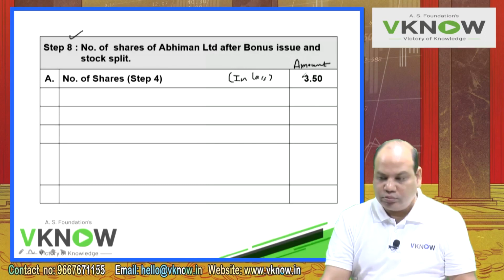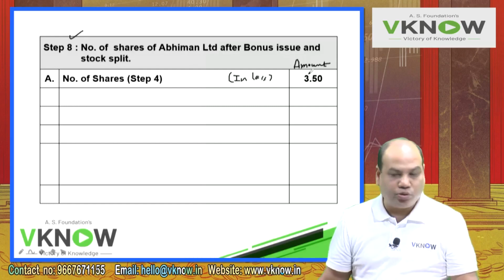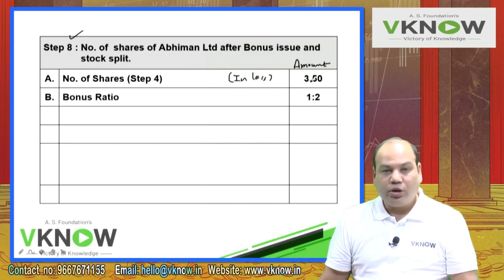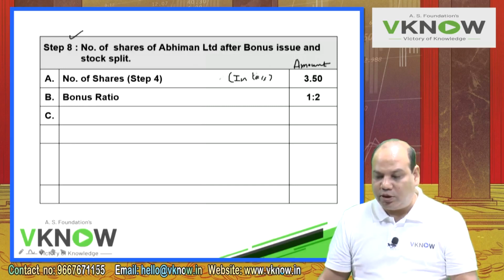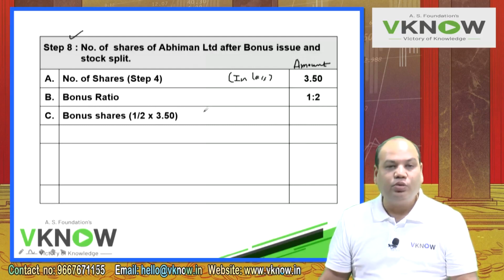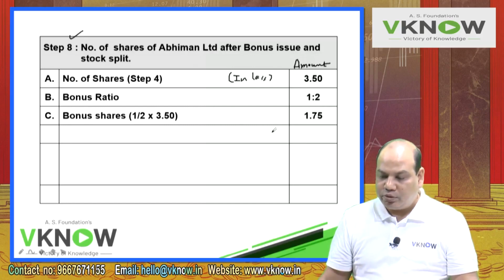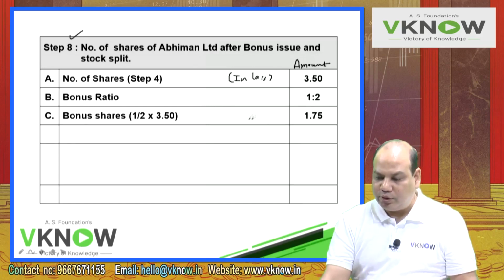Now tell me, if you issue bonus share in the ratio of 1:2, how many bonus share will be issued? So point number B, write down bonus ratio 1:2. Bonus shares will be 1/2 into 3.50 in lakhs.